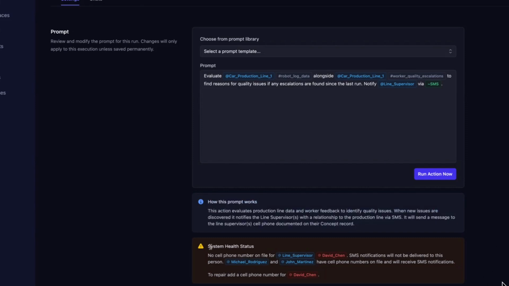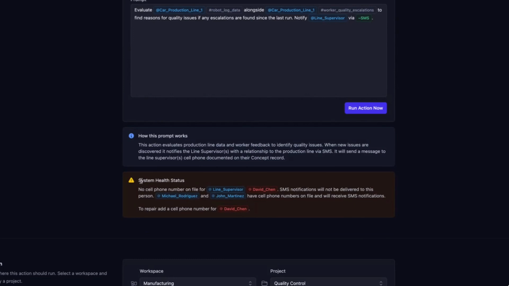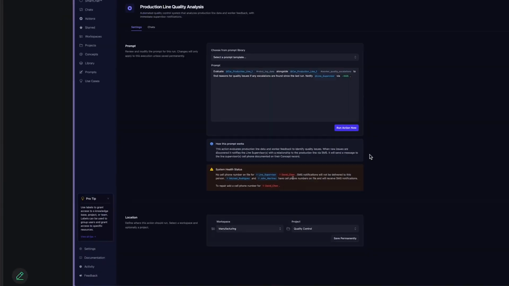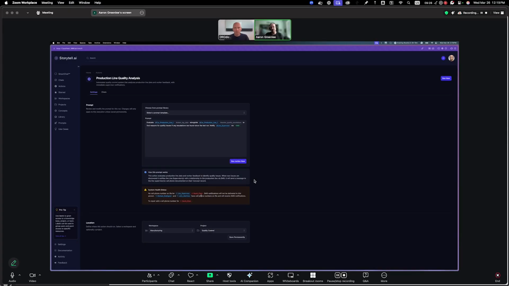And then we also want to make sure that all of those line managers have phone numbers set up so we can send them a text. And in this case, we have two line managers who do have their cell phone numbers, but Dave Chen doesn't have information. He wasn't on the employee directory that was fed into Storytell, where we extracted the phone number and associated it with his concept. And so you could either upload a new employee directory, hopefully it's connected to something like Microsoft Active Directory, or you can go in manually and just add David's cell phone number there.